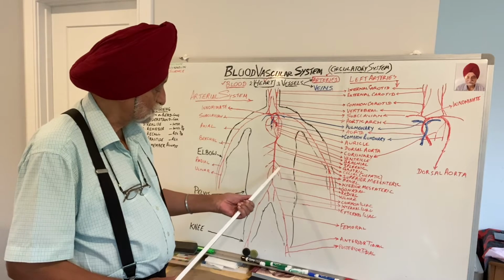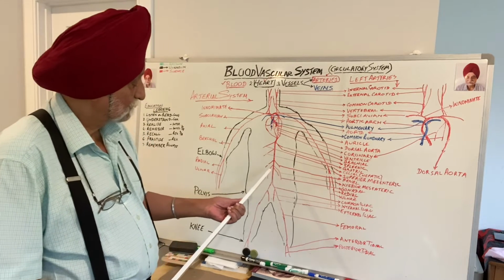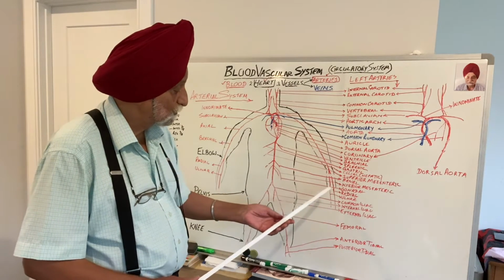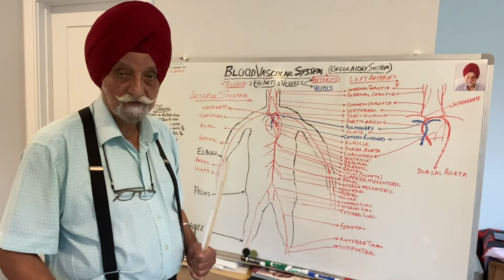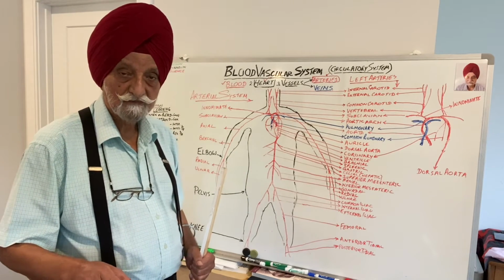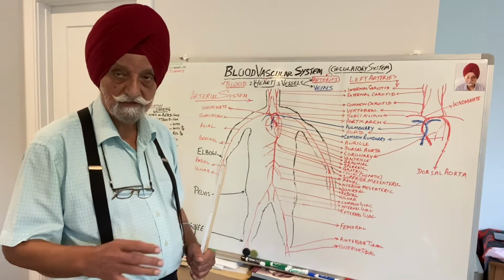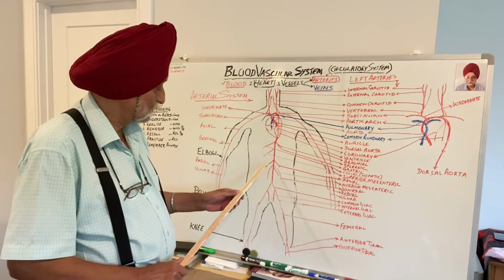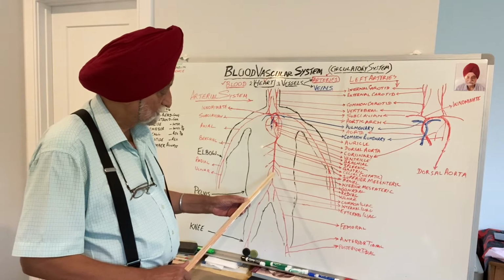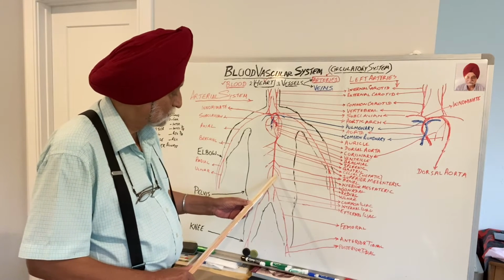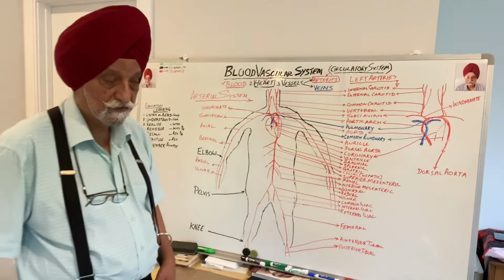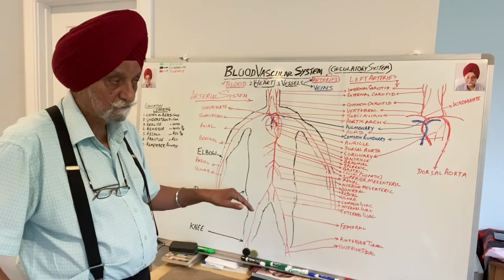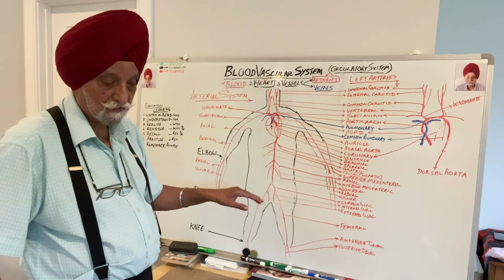Below this, there are two branches, a pair of arteries coming, one on the left side and the other on the right side. These are called the gonadal arteries. That means the blood going to the gonads. In case of male, to the testes, and in case of the females, to the ovaries. Below these gonadal arteries, there is another branch called the inferior mesenteric. This supplies blood to the lower region of the alimentary canal. I mean the rectum and the large intestines.